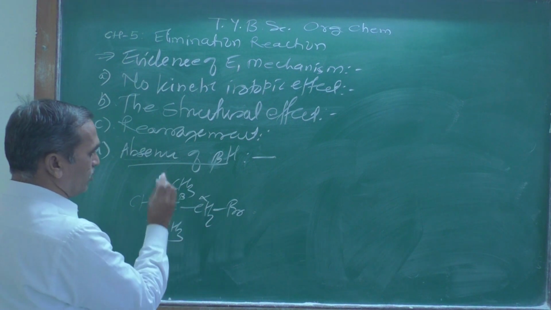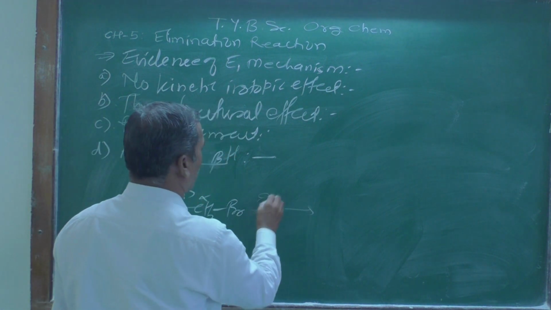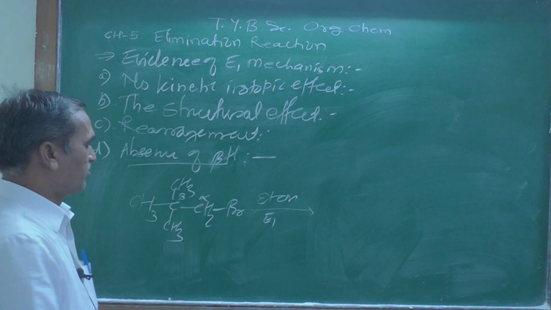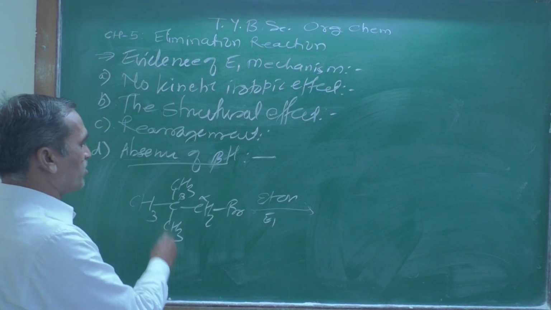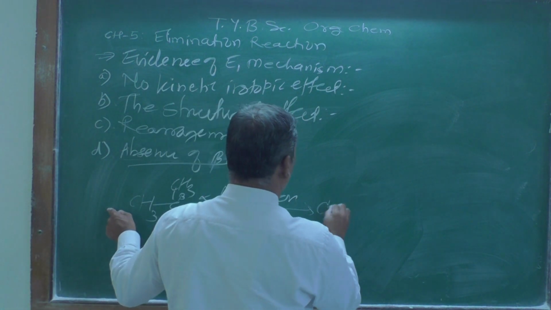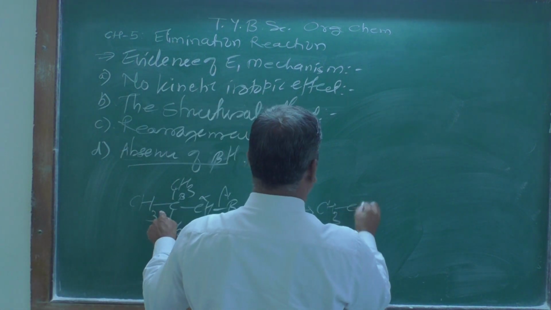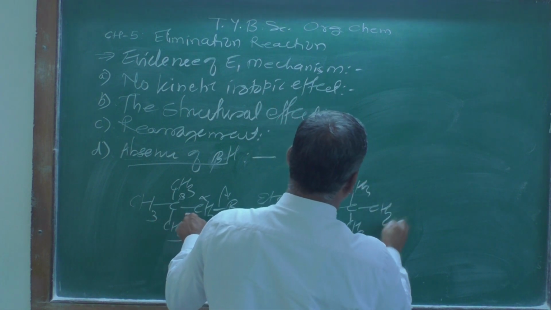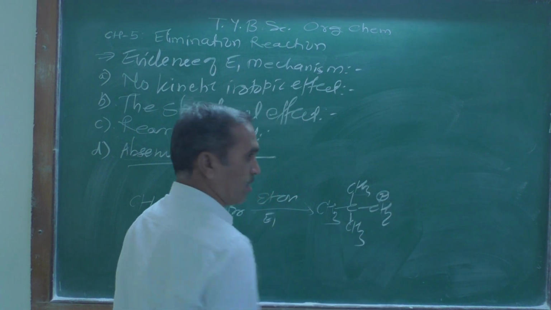But look here, if you use ethanol, EtOH, and this proceeds via the E1 mechanism, what is happening? The first step is the departure of the leaving group, and when the departure of the leaving group takes place, CH3 like this, then CH3, then CH2, positive charge comes on that carbon atom.